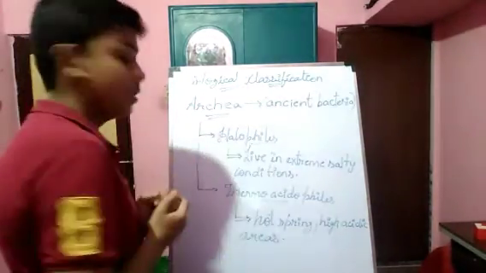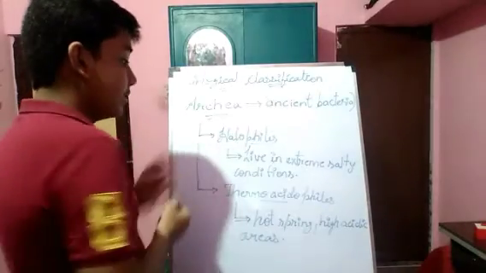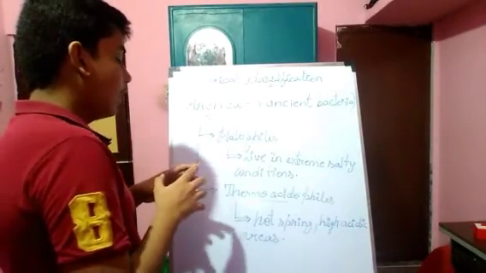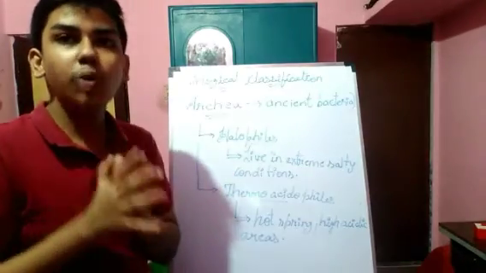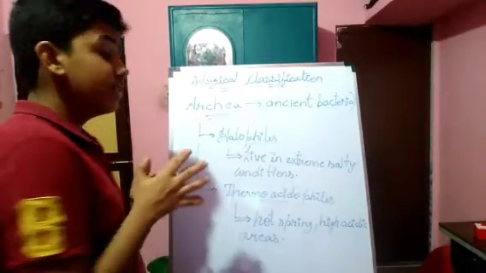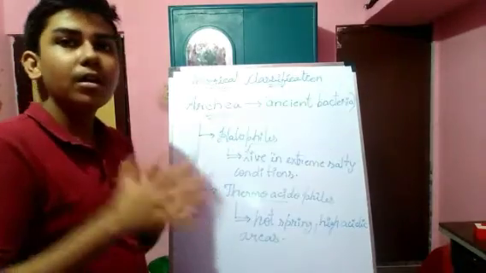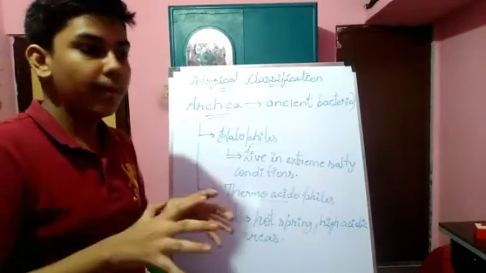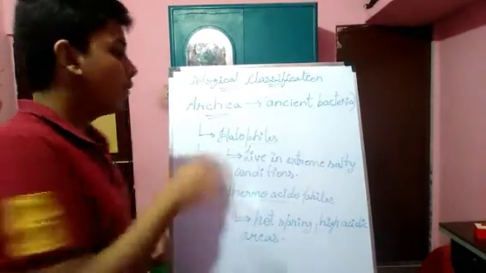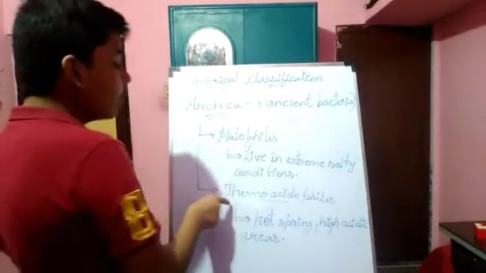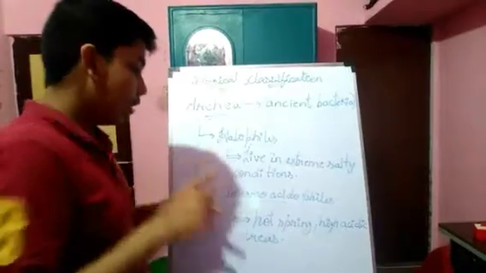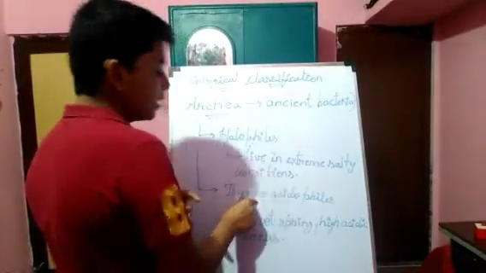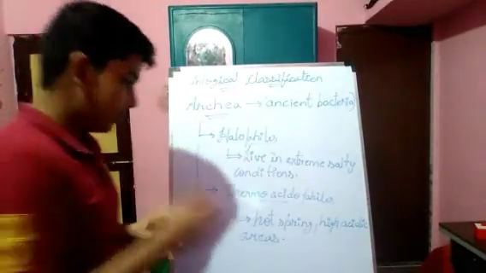What are halophiles? Halophiles live in extremely salty regions; in extremely salty conditions we can find these halophiles. And if you talk about thermoacidophiles, in the name two meanings are there. First, thermo means hot regions.